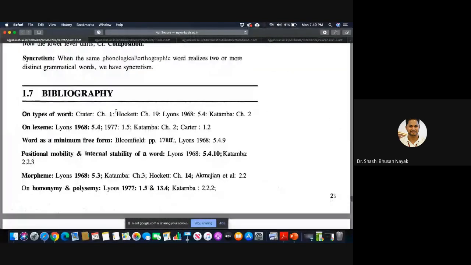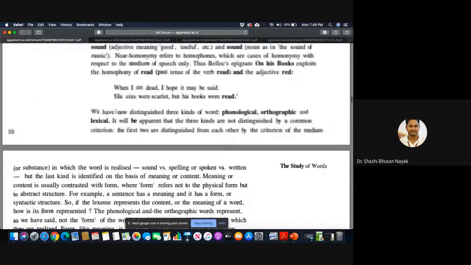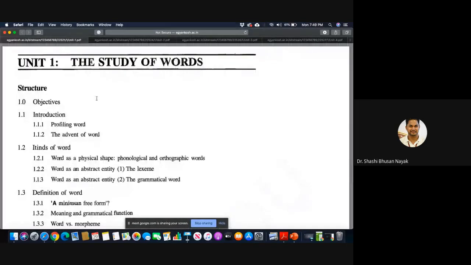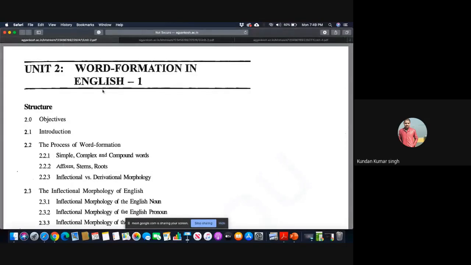You can download the previous year's questions from the IGNOU site. Okay, and you can go through that, what kind of questions are there, so that you will be preparing yourself in a better way. Sir, I have all the previous year questions of MEG4, sir. Should I send it in the group? Yes, you can send that in the group, no problem.